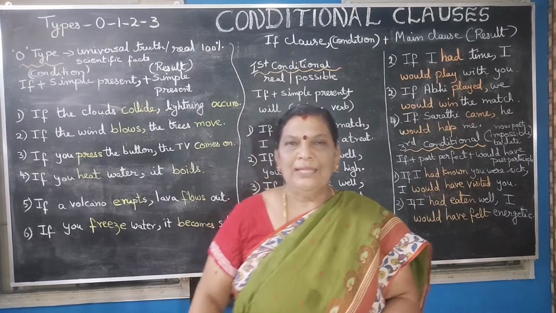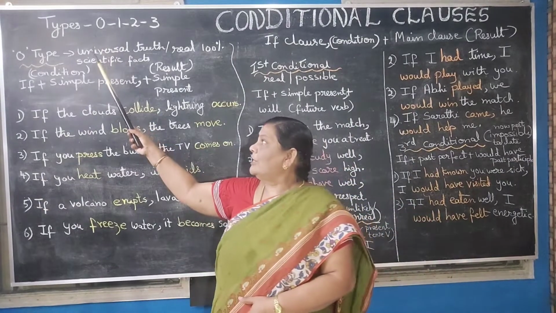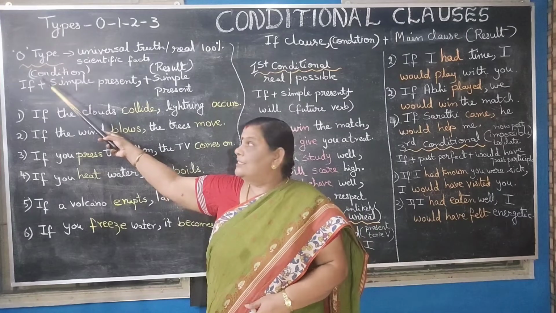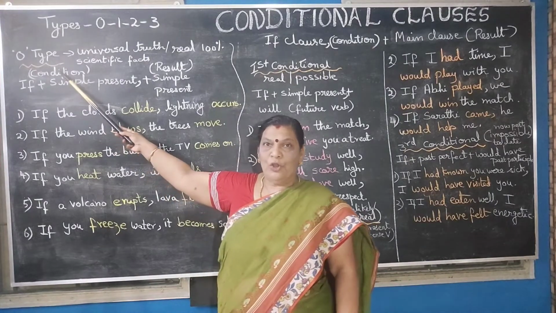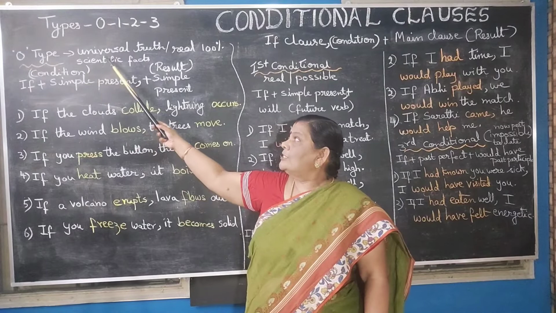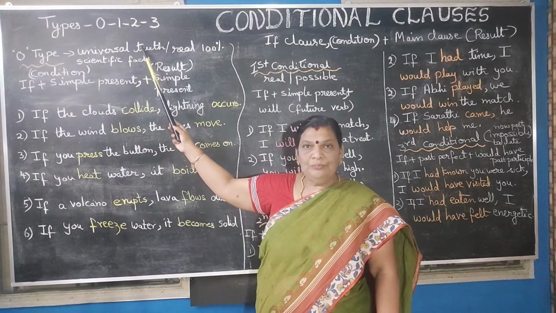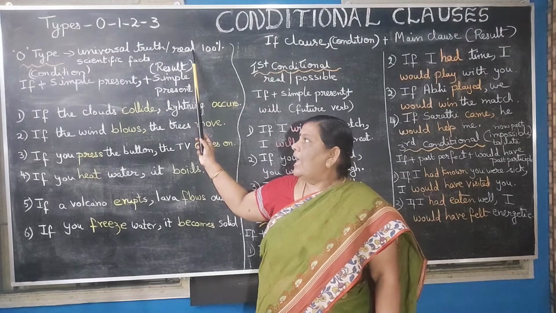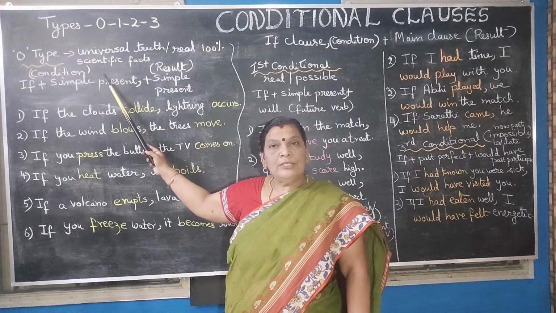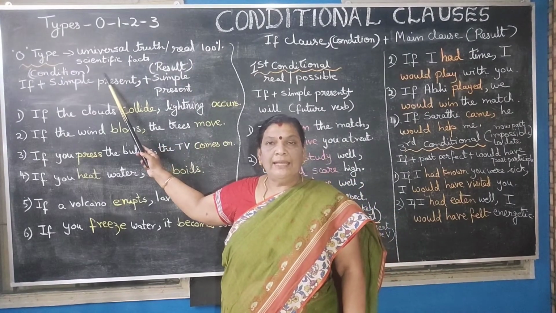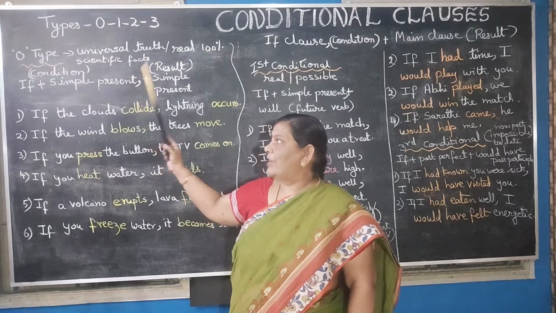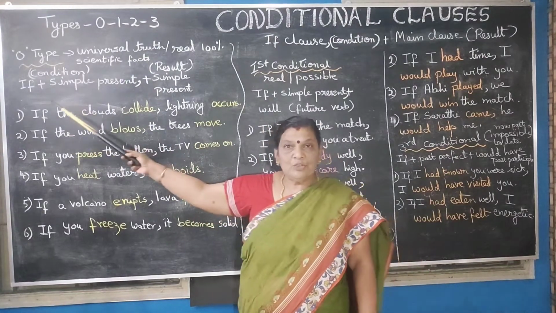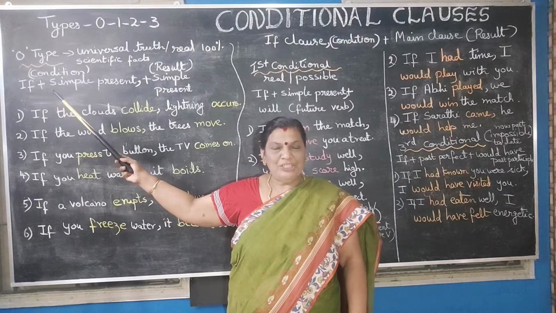Now look at the zero conditional clause on the blackboard. The zero type conditional clause focuses on universal truth, where the situation is real 100%, and it also focuses on situations that are scientific facts. Now look at the structure of zero conditional clause.